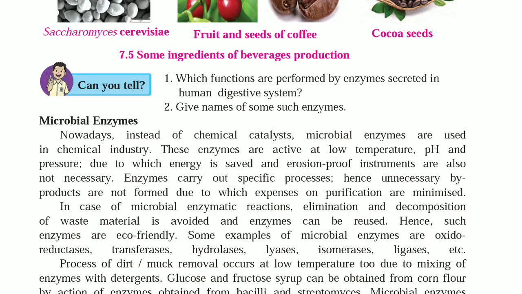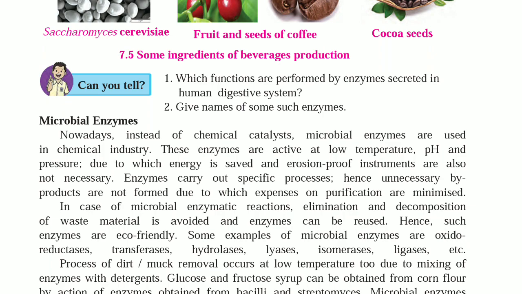Microbial enzymes. Nowadays, instead of chemical catalysts, microbial enzymes are used in the chemical industry. These enzymes are active at low temperature, pH and pressure, due to which energy is saved and erosion-proof instruments are also not necessary.